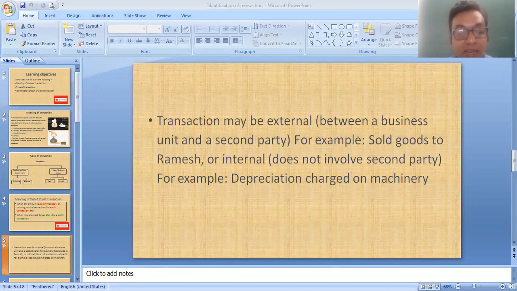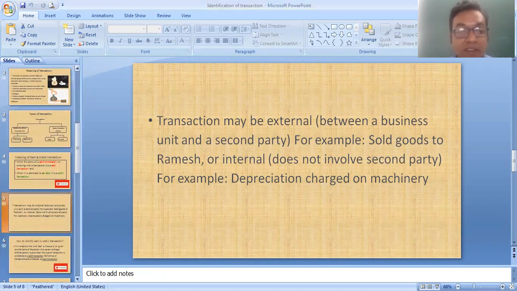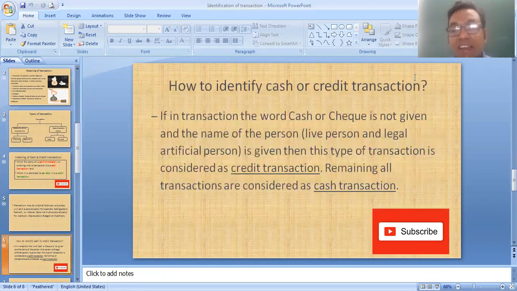Now, our main and important topic of this video is how to identify cash or credit transaction. If you refer to different reference books, then different rules are given for identification of cash and credit transactions. But here, you can see on your screen, you have to remember only one rule.